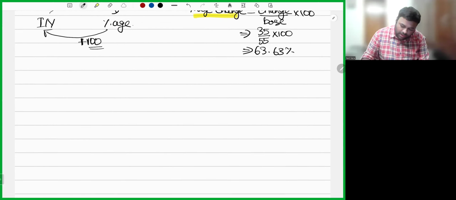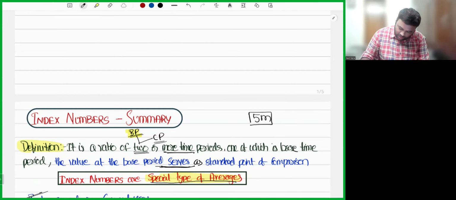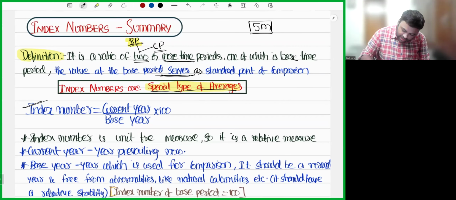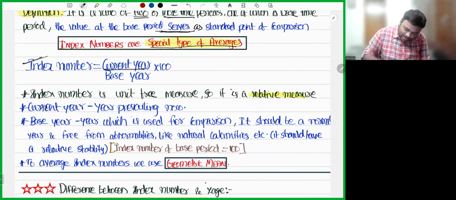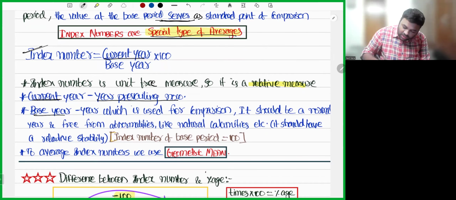Now, let's come back to our notes. So how will you calculate? Current year divided by base year. So index number is a unit-free measure. Since index number is a unit-free measure, it is a relative measure. Now, what do you mean by current year? Current year is a year which is prevailing right now. If you see in my question, it is 2024. What is base year? It is the year which is used for comparison.